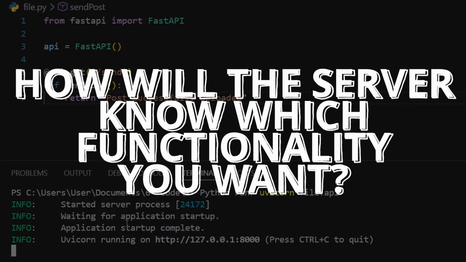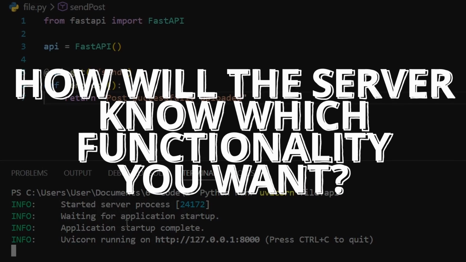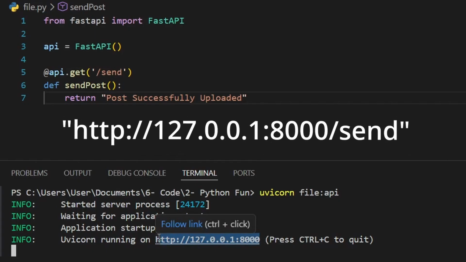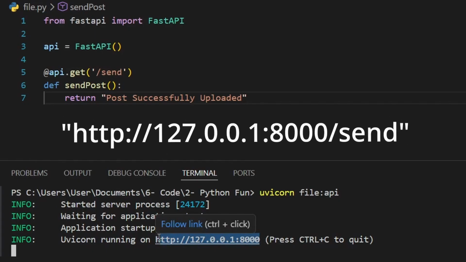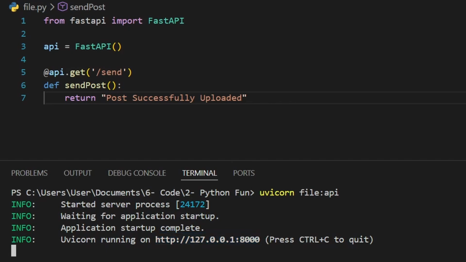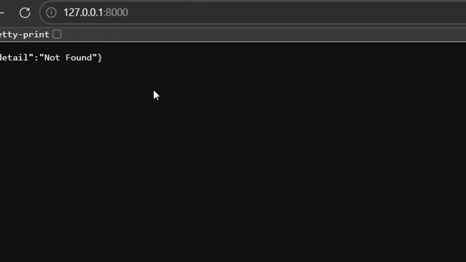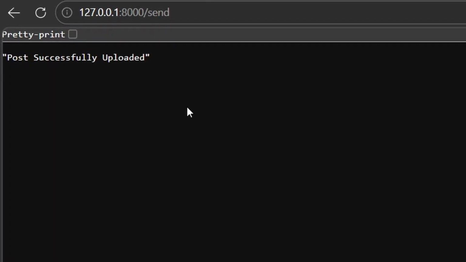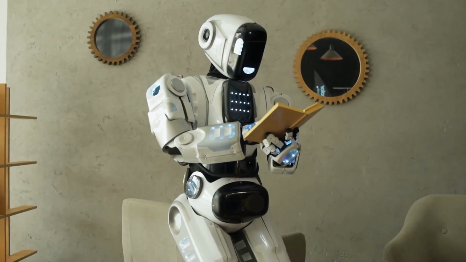Now the server doesn't just blindly receive requests. Each request wants something different, so the API exposes endpoints that are simply a way to tell the server which functionality you want to execute. In my case, the endpoint /send on port 8000 is what I want to use to send my post. And to use that, I can open my browser, type the URL of localhost with port 8000 /send, and like this, I send my request to an API endpoint that requested from the server the send functionality, and I receive a response from the server saying I posted my post successfully. And that is API for you.